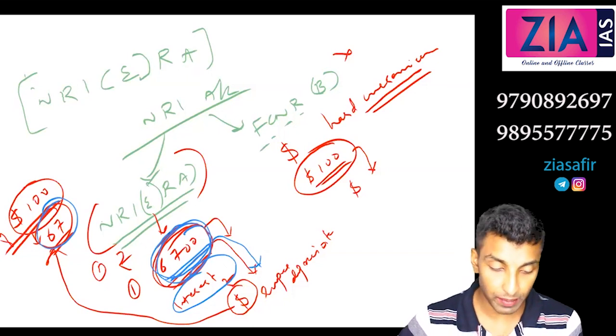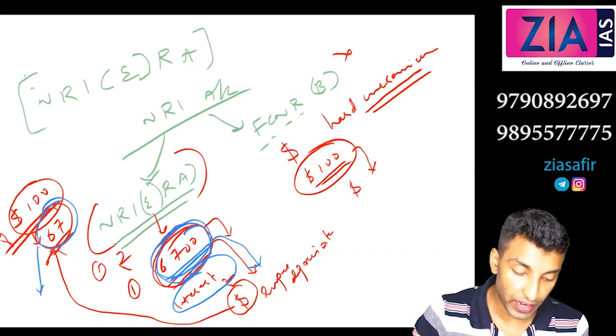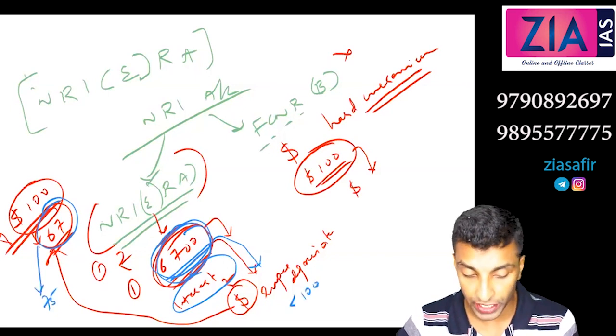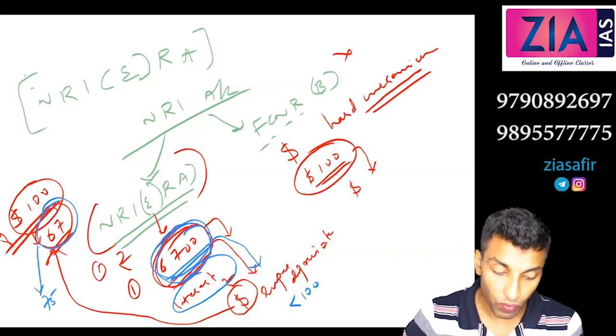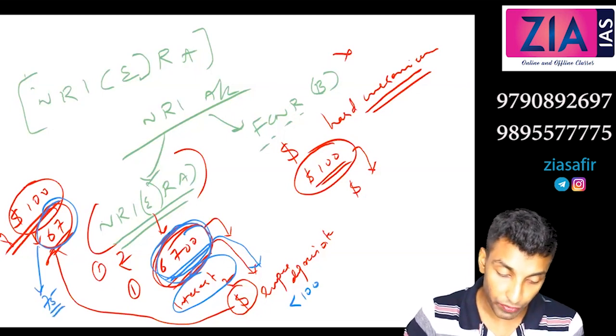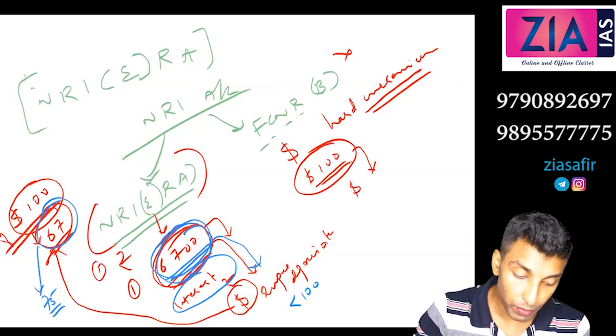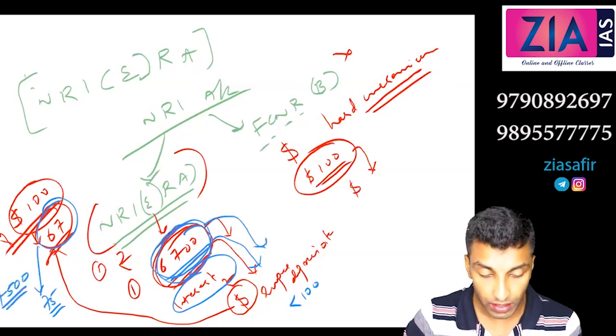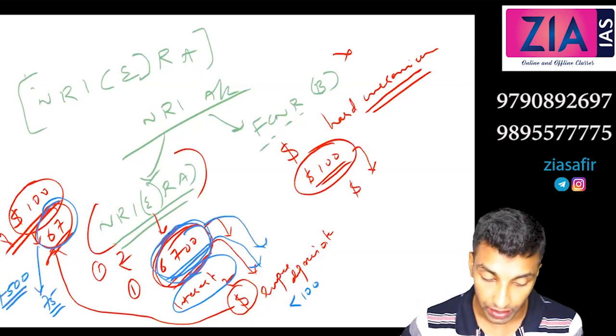Depreciated means, let's say, 67 to 75. Less than 100. So you will get less than $100 because rupee depreciated. So now $1 is 75. So if you need to get $100, you need to pay 7,500, no? But you have only 6,700 here. So when you withdraw, you will get less than 100.